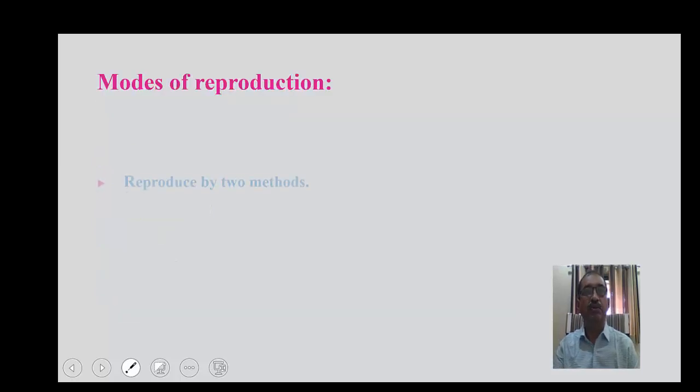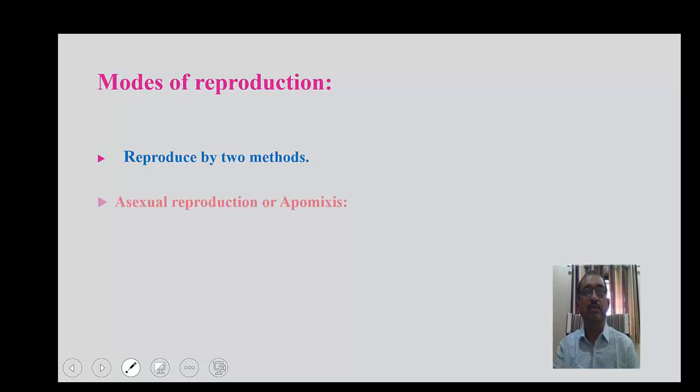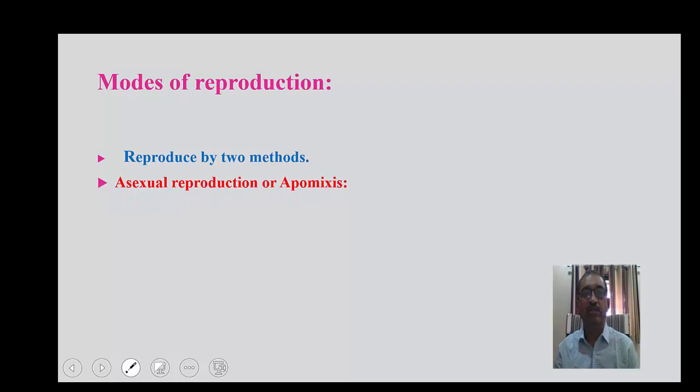Modes of reproduction. Reproduction is mainly of two types. The first one is called asexual reproduction, also called apomixis. Asexual reproduction means the reproduction which takes place without the formation and fusion of gametes or nuclei.